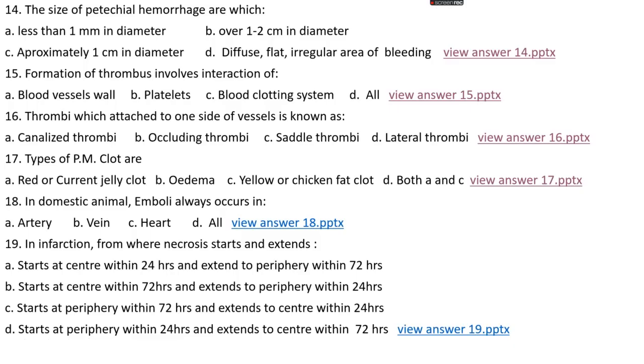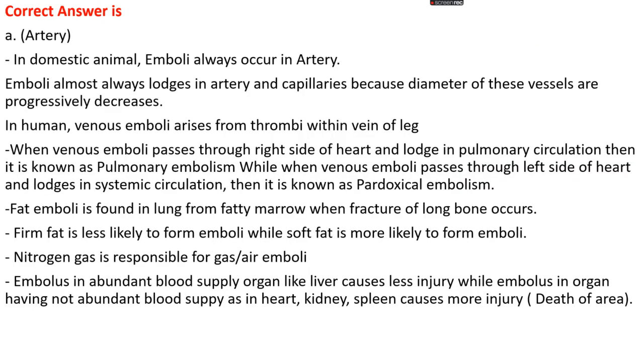Question number 18. In domestic animals, emboli always occur in: option A, artery; option B, vein; option C, heart; option D, all. The right answer is option A, artery. A thrombus is a type of blood clot which occurs within a vein or blood vessel. When that blood clot separates from the vessel and starts to move within the blood vessels, such a condition is known as an embolus.